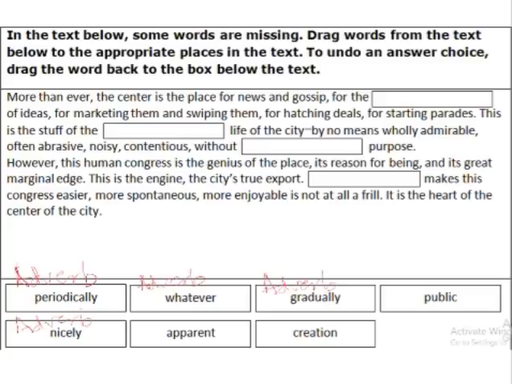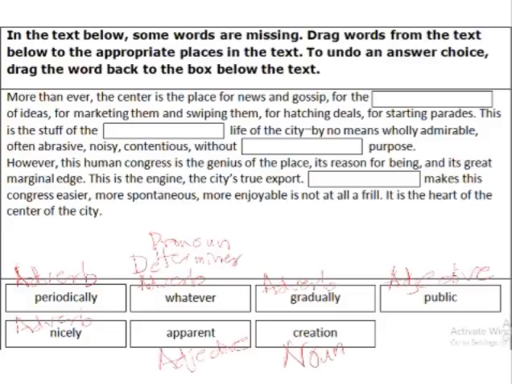Okay. Then this public and apparent, these are adjectives. Okay. And the last word, creation, is a noun. Now if we look again, this whatever is also a pronoun and is also used as a determiner. So now we have understood all these word forms, and now we'll go to the blanks.